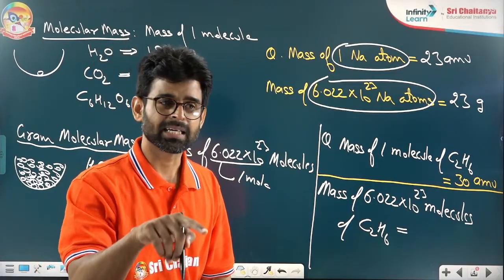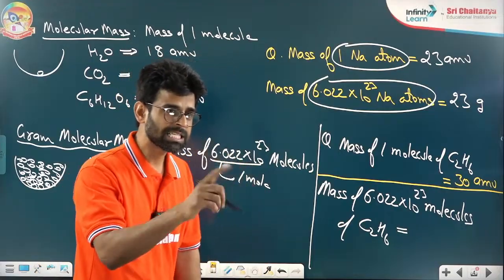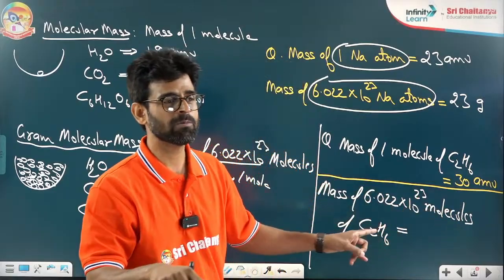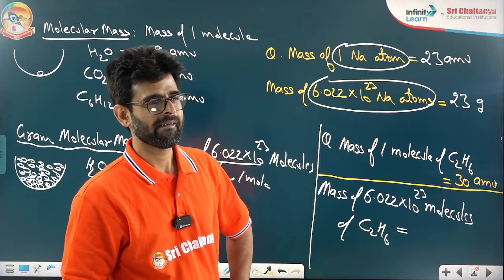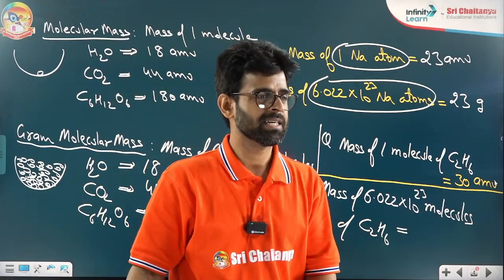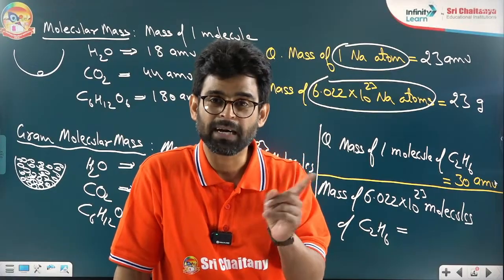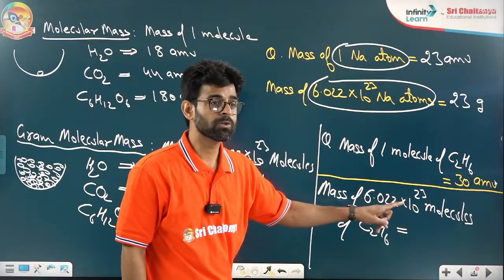Now, the next thing. Answer me the next part. The mass of so many molecules of ethane has how much mass? Yes, Chitra, very good. Now the second part. I am having one mole of ethane molecules. So many molecules.